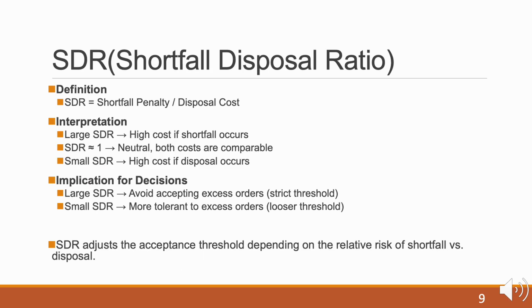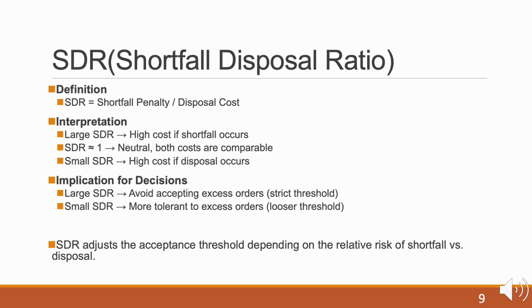Let me now introduce a metric that I have defined, which I call the SDR, or shortfall to disposal ratio. SDR equals the shortfall penalty over the disposal cost. The interpretation is as follows. A large SDR means shortfalls are costly. If the SDR is about 1, the two costs are balanced. And if the SDR is small, disposal becomes costly.